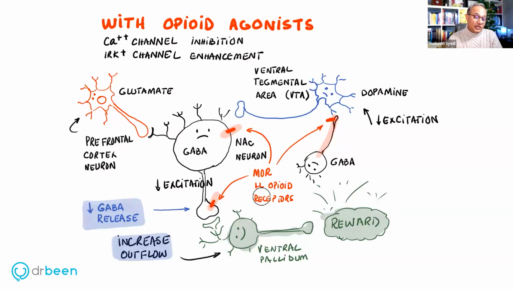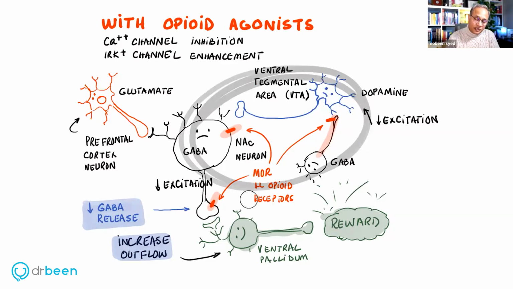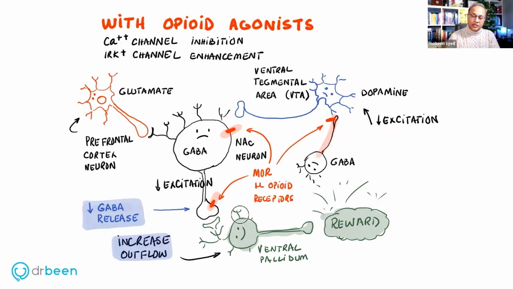When these neurons switch off, they will not release GABA on the ventral pallidum. When ventral pallidum doesn't have GABA released on it, it is not inhibited anymore. And the ventral pallidum would start firing, and that would create reward. And this is the mechanism behind reinforcement. So in the reinforcement, the dopamine release is actually reduced in this system. In the rewarding behavior, dopamine release is actually increased.